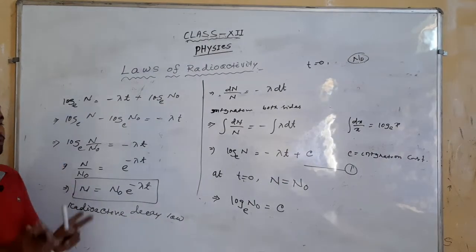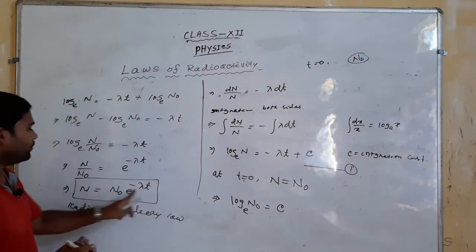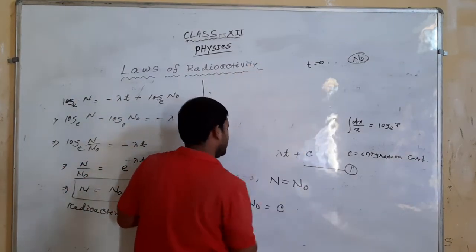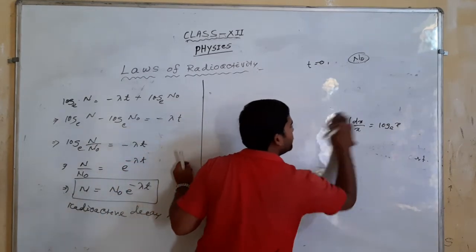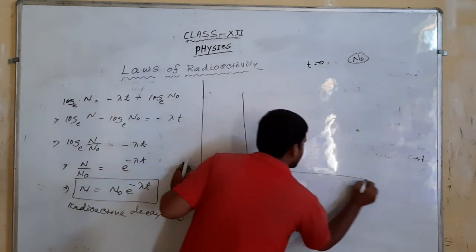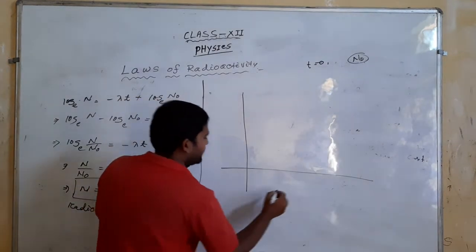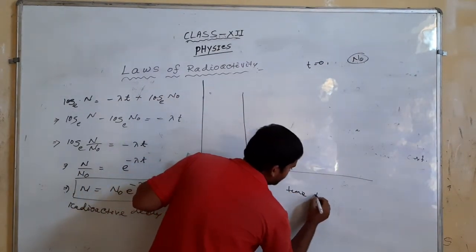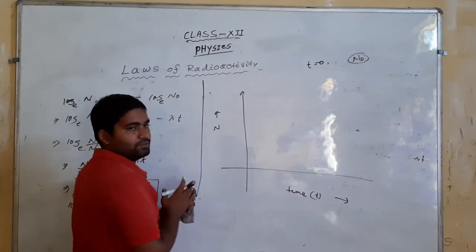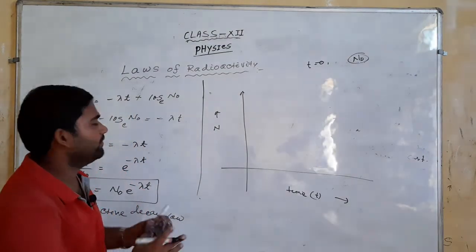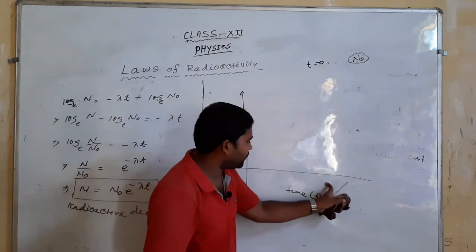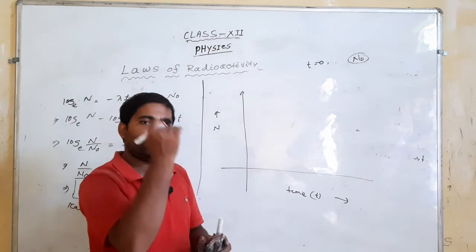If we plot the variation of the number of samples with time, what do we find? In the x axis we take the time t, and in the y axis we represent the number of samples N. As we discussed, as time proceeds, the number of samples continuously decreases.